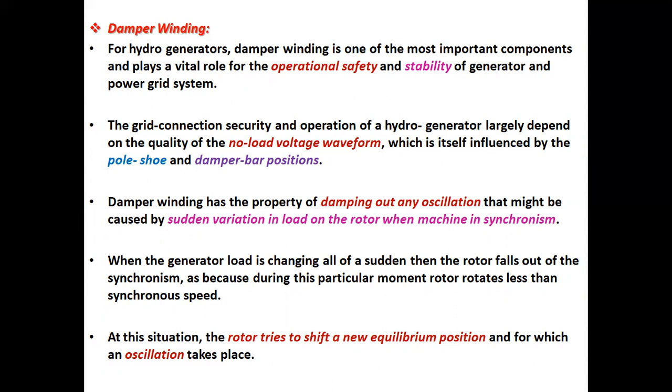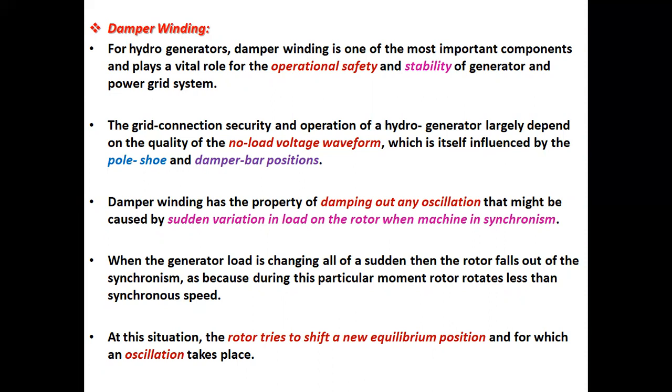The grid connection security and operation of a hydro generator largely depend on the quality of the no load voltage waveform, which is itself influenced by the pole shoe and damper bar positions. Damper winding has the property of damping out any oscillation that might be caused by sudden variation in load on the rotor when the machine is in synchronism.